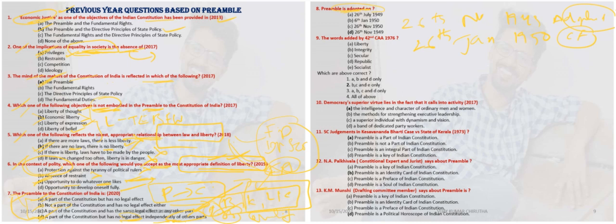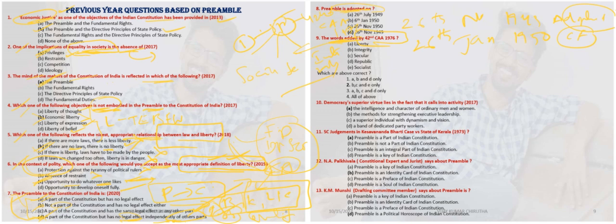The words added by the 42nd Constitutional Amendment Act. So we know that only one time has the Preamble been amended so far. That one time was the 42nd Constitutional Amendment Act 1976. Three words were added: socialist, secular and integrity. These three words were added by that amendment. Only one time has the Preamble been amended so far.